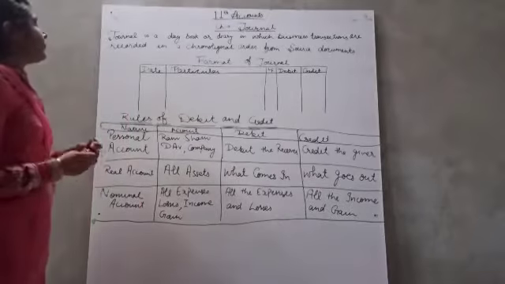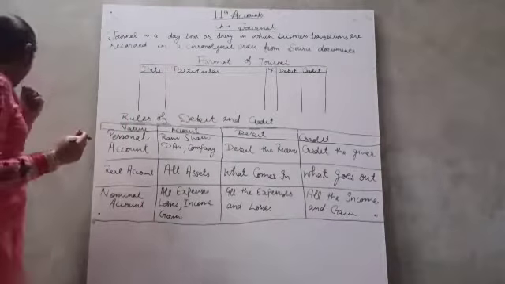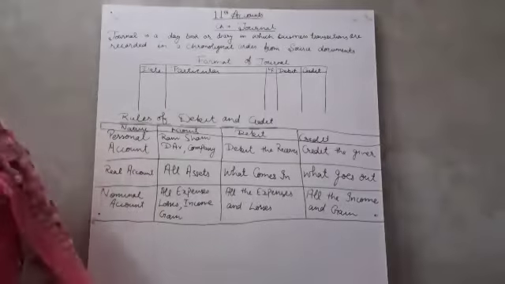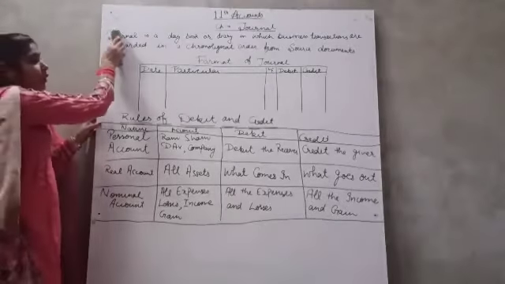For example, I'll show you an example of this entry. Like we have a transaction of wages paid.